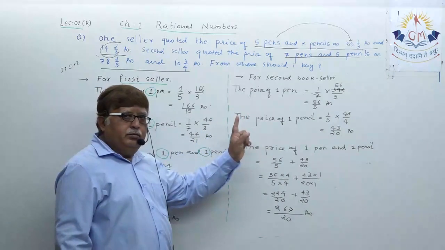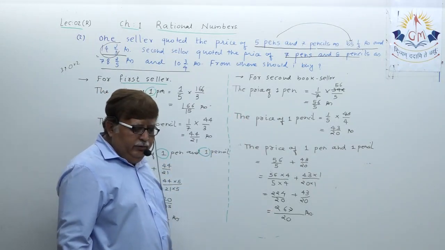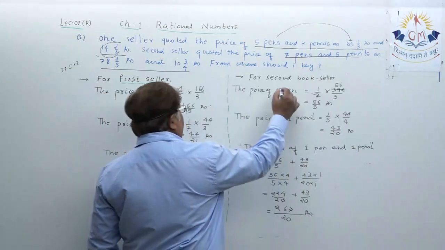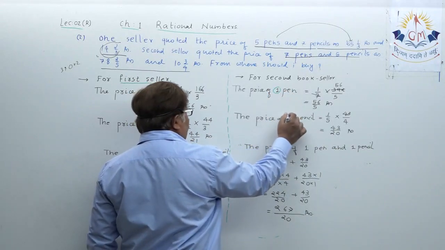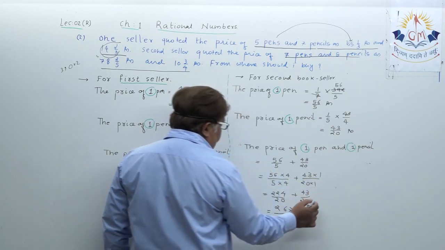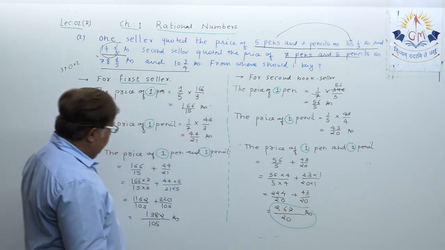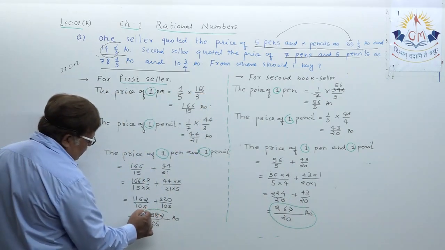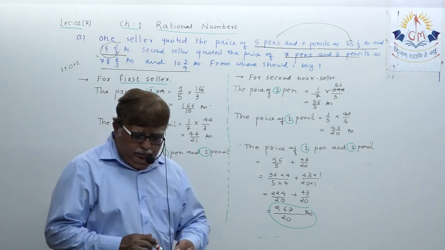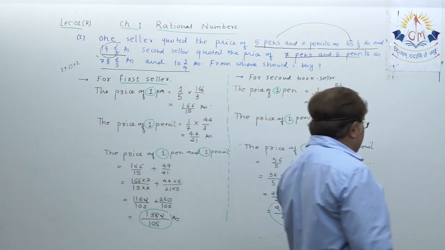The second bookseller is going to take this many rupees for buying one pencil and one pen. Now your concentration has to be on this only in the later half of the sum. First please verify before I move to the next step.